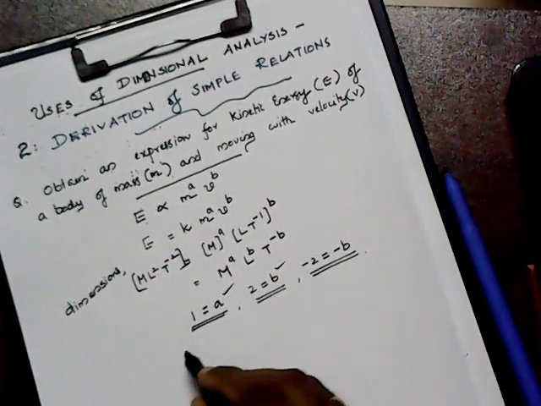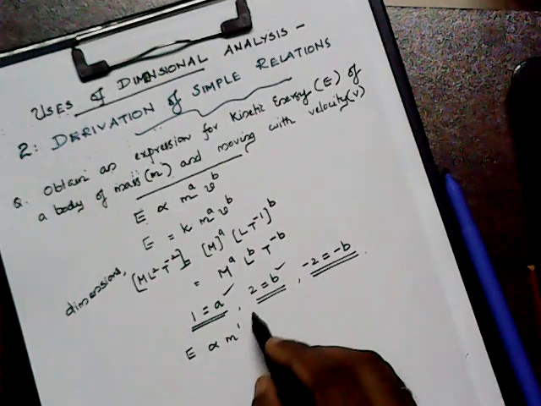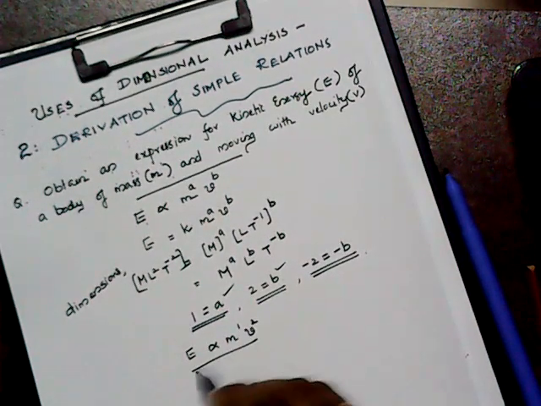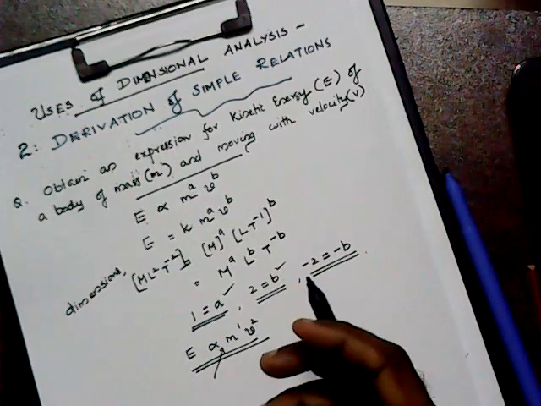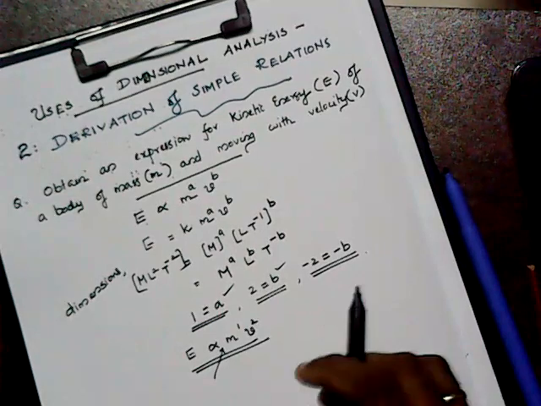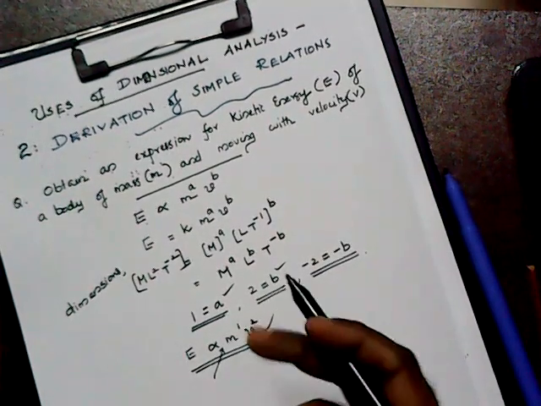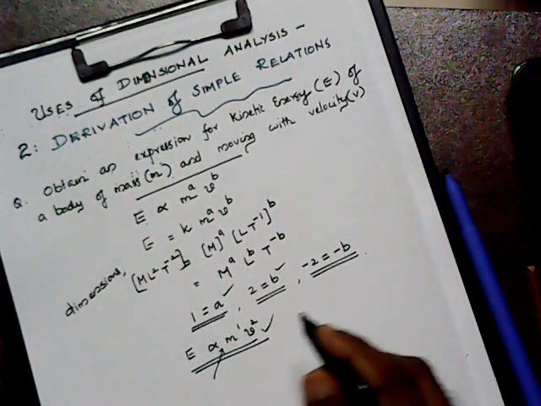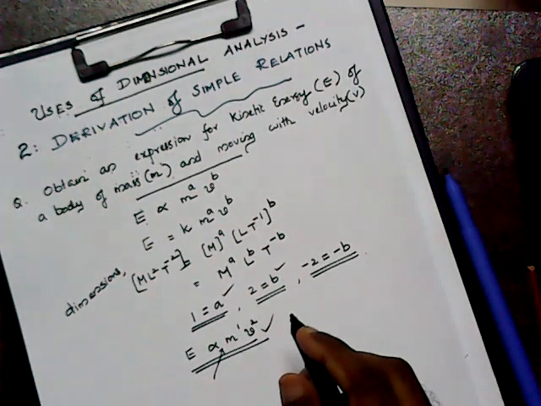So you can substitute as E proportional to m raised to 1 and v raised to 2. But there is no relation linking that constant. So that is the demerit of dimensional analysis. But we can dimensionally get the equation. So that was a good question. So we can move on to another good question.